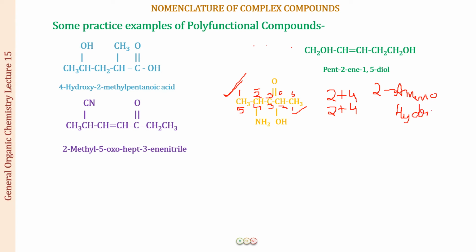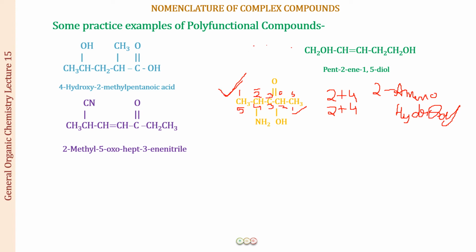So you are going to start the numbering in such a way that you give the lower number to the NH2 group, because alphabetically that is going to come first. First of all, we see for the functional group the lower numbering. Then we see for the double bond and the triple bond. Then we apply the lowest sum rule for the substituents. And if that is also the same, then we see which of the substituents comes first alphabetically. You are going to give that a lower number.